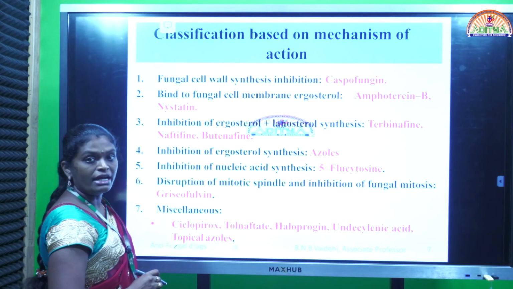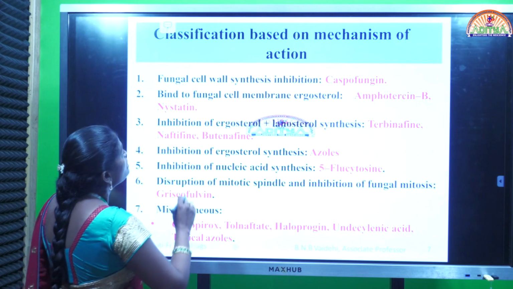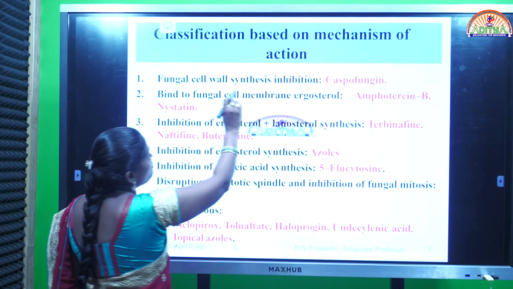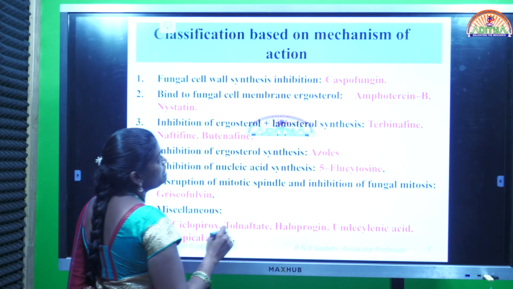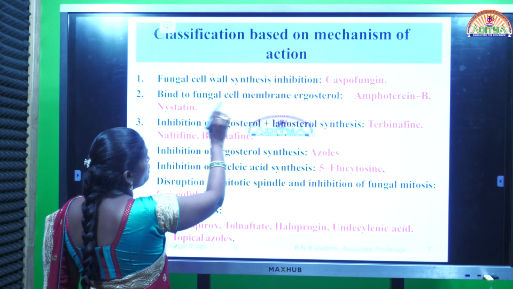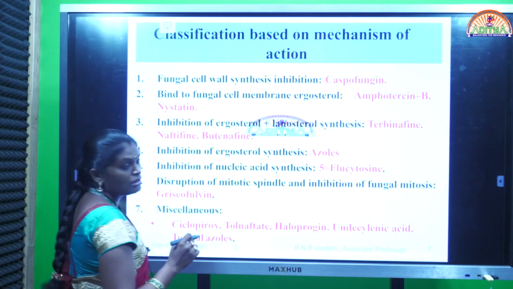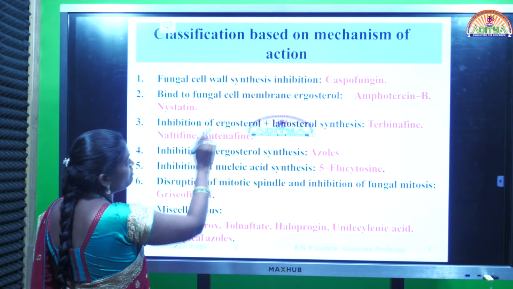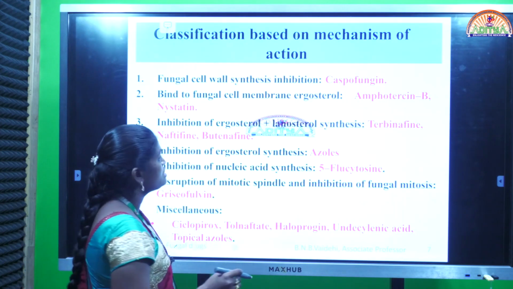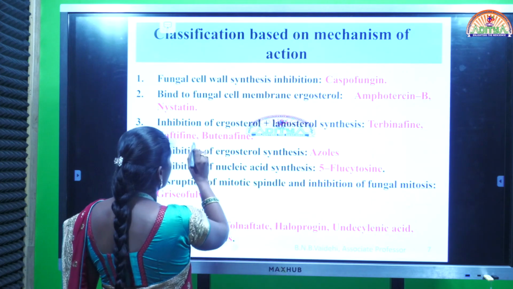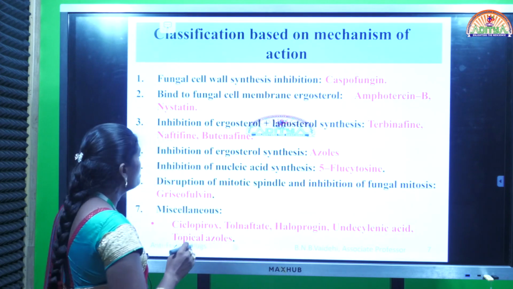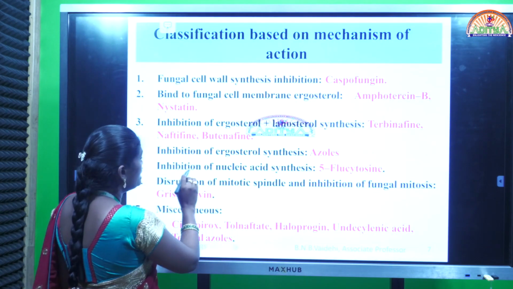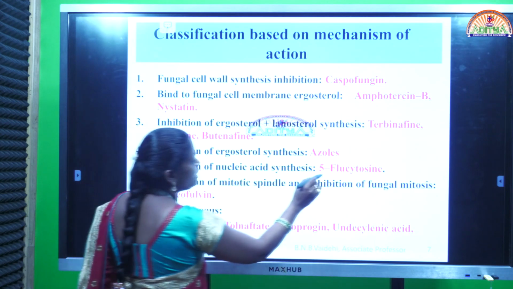Coming to classification of antifungal agents. This classification is first based on mode of action. First category is called fungal cell wall synthesis inhibition. Example, caspofungin. Next, it binds to fungal cell membrane ergosterol. Example, amphotericin B, nystatin. Third category, inhibition of ergosterol and lanosterol synthesis. Example, terbinafine, naftifine and butenafine. Next, inhibition of ergosterol synthesis. Example, azoles.